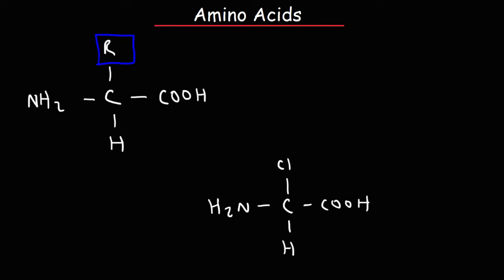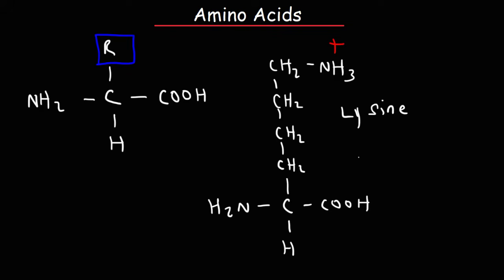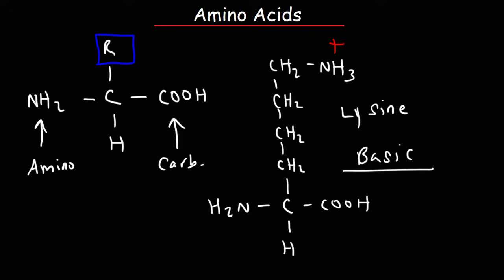Now, there's one more type of amino acid that I want to go over, and this particular amino acid is called lysine. This one has an amine group, and it's one of the basic amino acids. Basic in terms of alkaline, not acidic. So that's a basic amino acid. So keep in mind, this is the carboxylic acid group of the amino acid, and this is the amino group. So whenever you have a carbon atom that has an amino group and a carboxylic acid functional group attached to it, it's an amino acid.